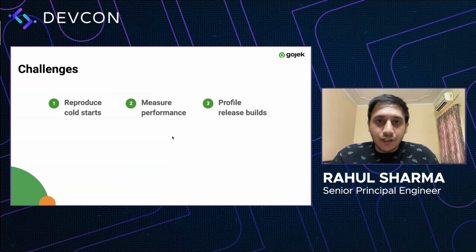And the third major challenge, how do we profile release builds? Release and debug builds can be very different artifacts. To ensure that our efforts do not go to waste, we needed to make sure that we profile release builds in order to avoid blind spots. But that wasn't very easy given problems like false positives that could come up due to the profiling overhead and difficulty in understanding flame charts due to symbol obfuscation.